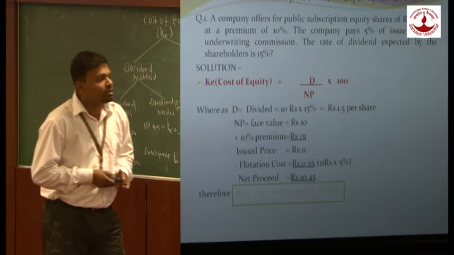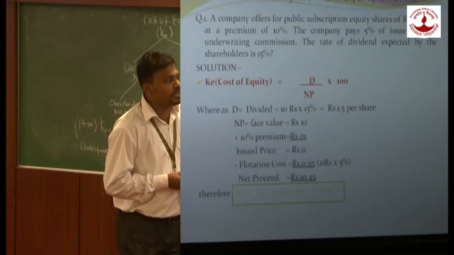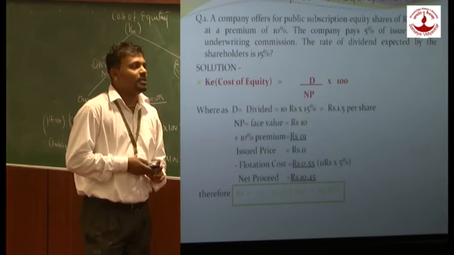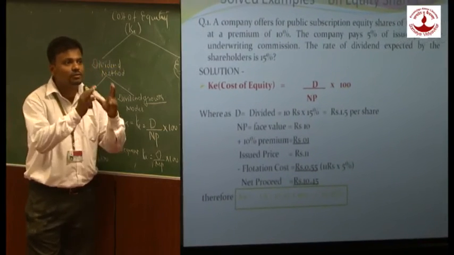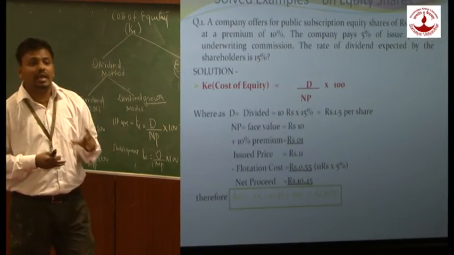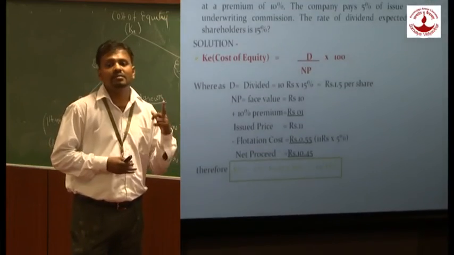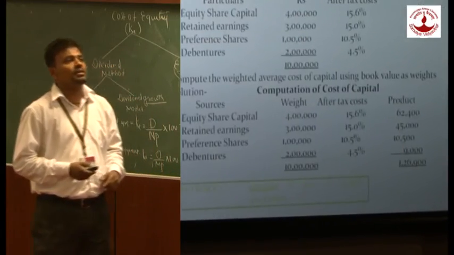10.45. So my KE would be 1.5 divided by 10.45 into 100 is equal to 14.35%. So here we have solved the problem based on KE on the dividend method. Let's see the other example.